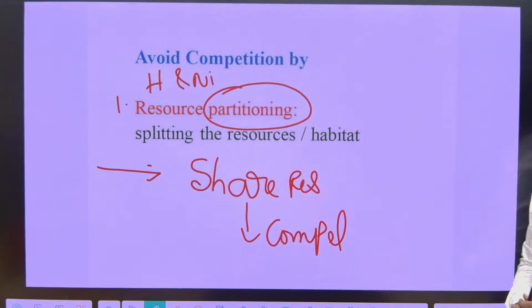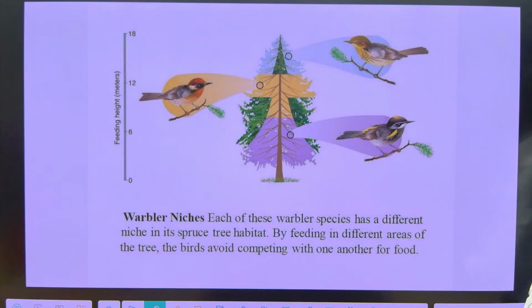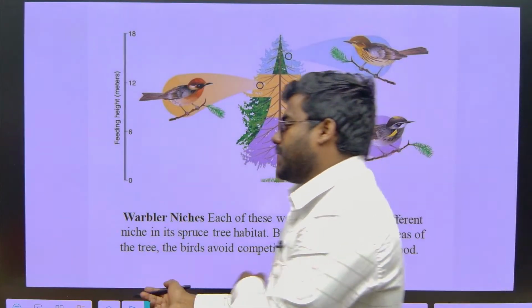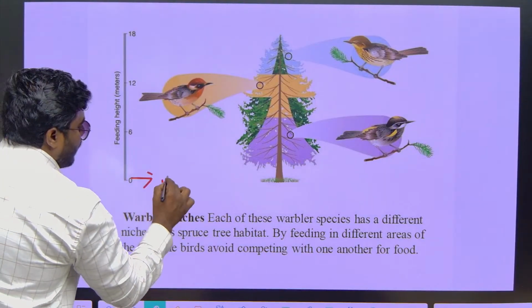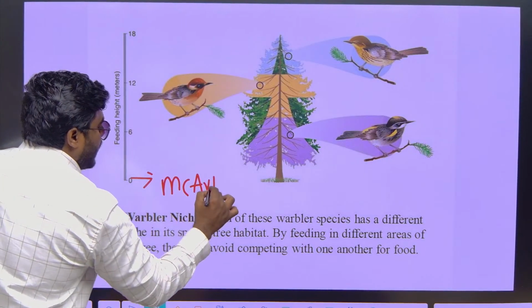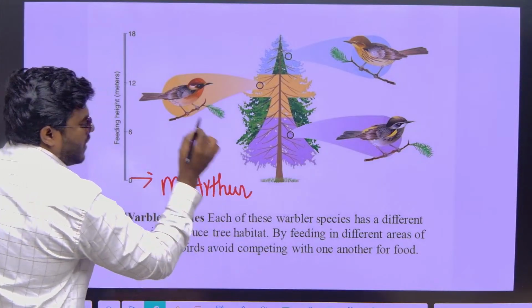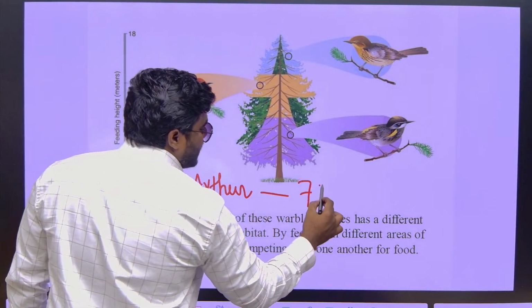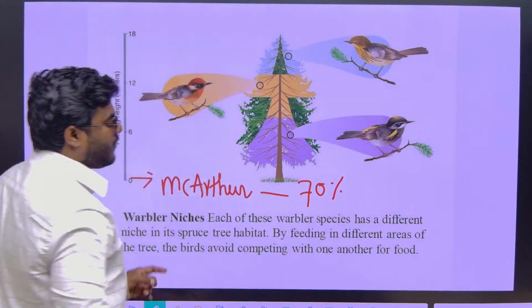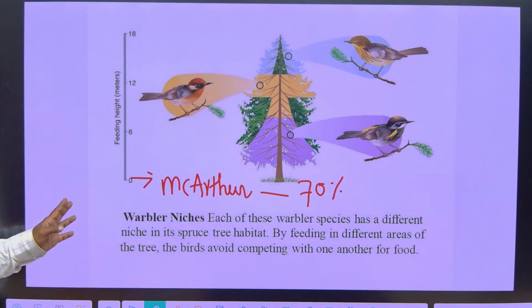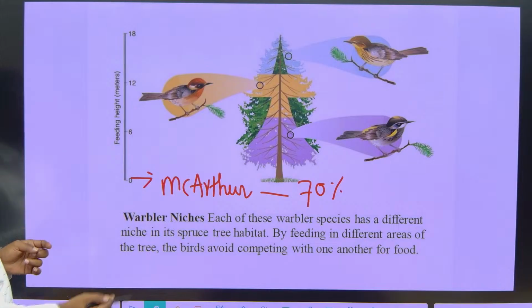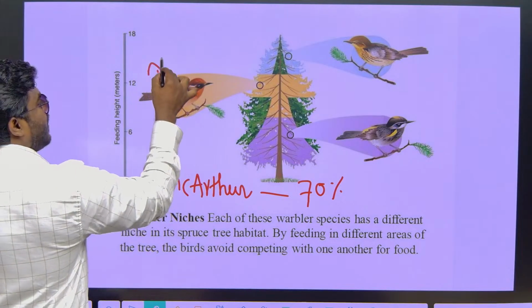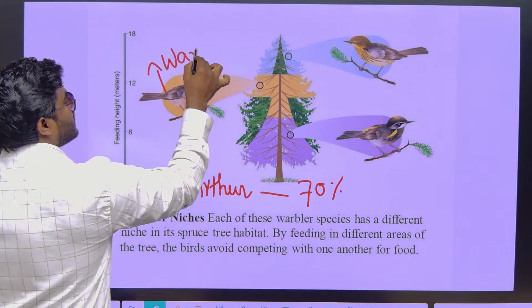In order to study this particular resource partitioning, there was a famous ecologist called MacArthur. During his PhD tenure only, he did 70% of the classical experiments in the field of ecology. In this experiment, see what he has done. He started studying warbler birds.